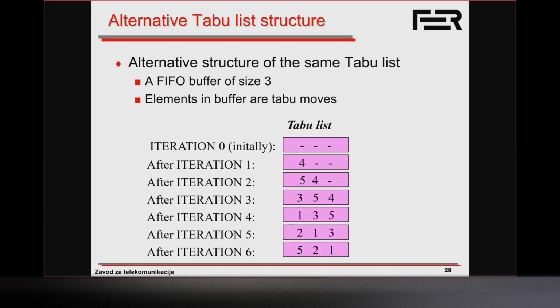An alternative structure for the same taboo list could be some kind of first in, first out buffer of size 3, indicating which bit we're not allowed to flip. So we could say, after the first iteration, we're not allowed to flip bit 4, then after the second iteration, bit 5, then bit 3, and so on. So this could be an alternative structure.